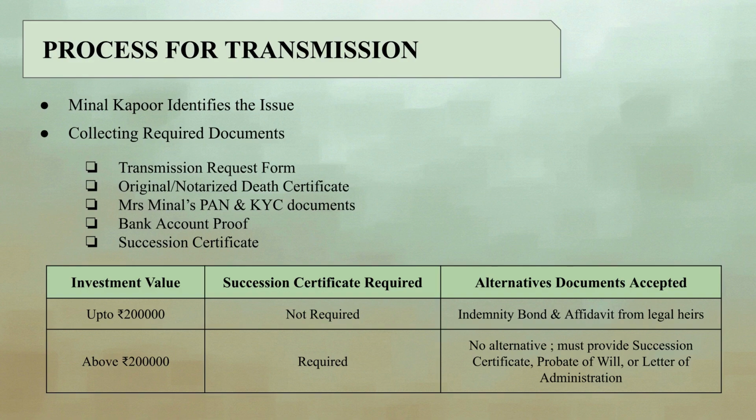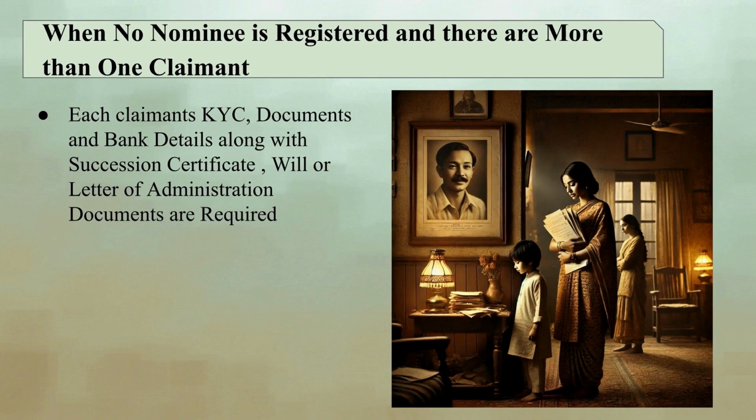If investment value is up to Rs 2 lakh, succession certificate is not required. Alternative documents accepted: indemnity bond and an affidavit from legal heirs. If investment value is above Rs 2 lakh, the claimant must provide succession certificate, probate of will, or letter of administration. When no nominee is registered, and there is more than one claimant, each claimant's KYC documents and bank details along with succession certificate, will, or letter of administration documents are required.